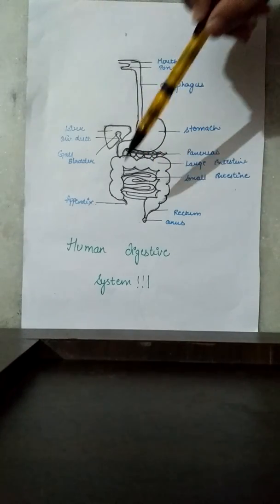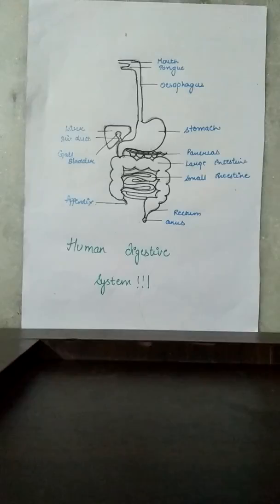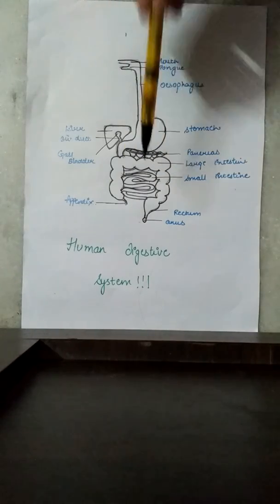The small intestine is the largest part of the alimentary canal. It is about 6.5 meters long in an adult man. Though the small intestine is very long, it is called small intestine because it is very narrow. The small intestine is arranged in the form of a coil in our belly.